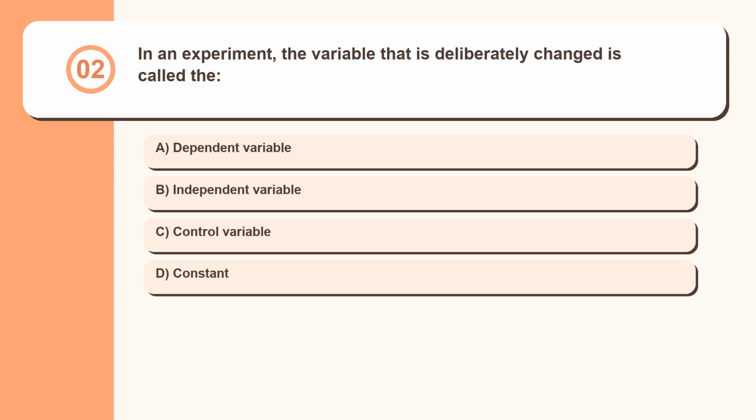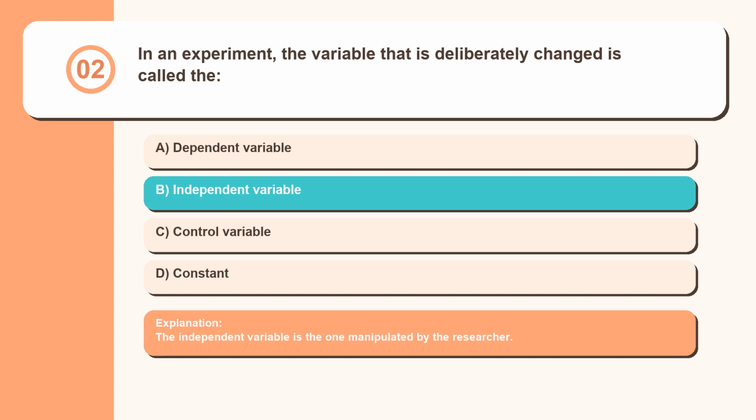Question 2. In an experiment, the variable that is deliberately changed is called the dependent variable, independent variable, control variable, constant. The independent variable is the one manipulated by the researcher.